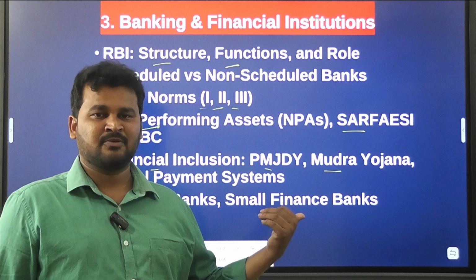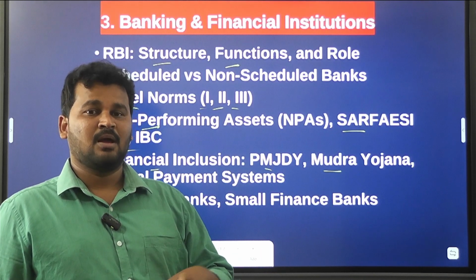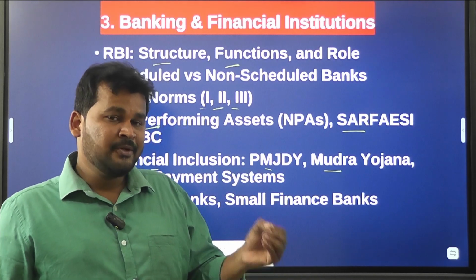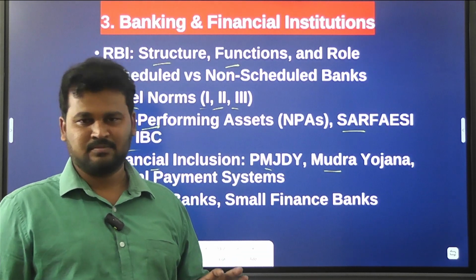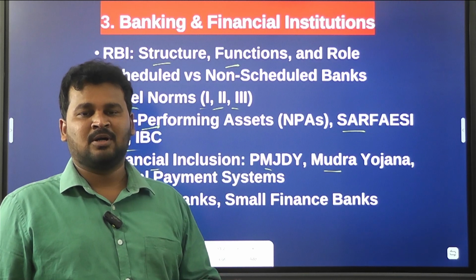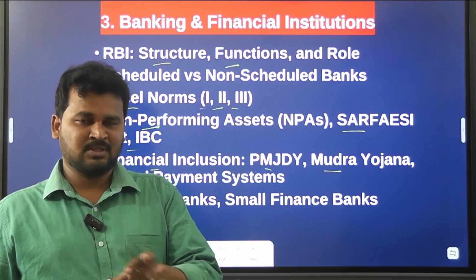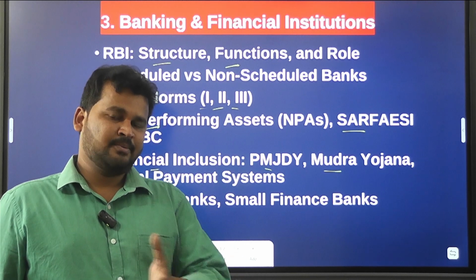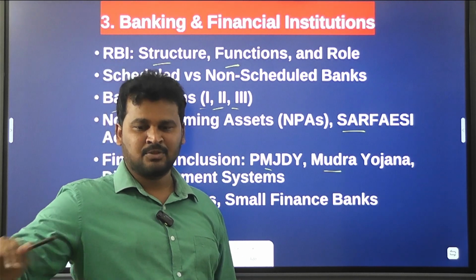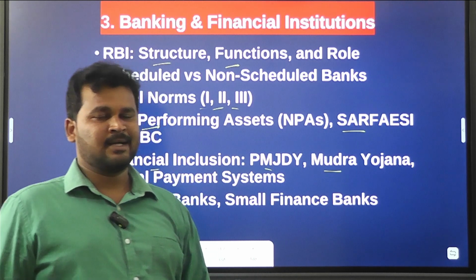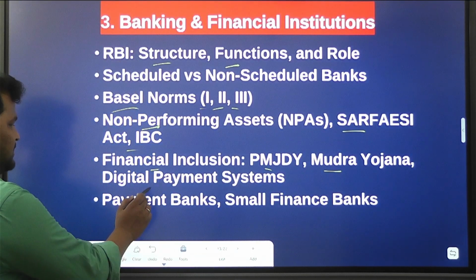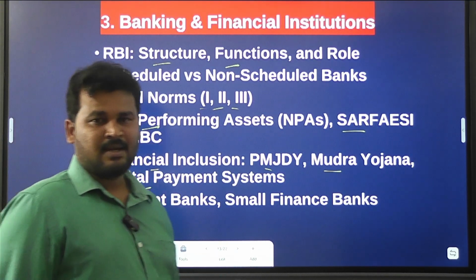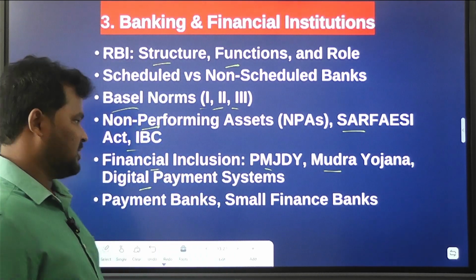Now, as per the budget of 2025-26, the Government of India introduced a new scheme under Pradhan Mantri Mudra Yojana, that is Tarun Plus. Under Tarun Plus, the Government of India is disbursing loans from 10 lakhs to 20 lakhs rupees. Clear? You have to know about it. And after that, digital payment systems and DBTs, direct benefit transfers, and all these things you have to know here.